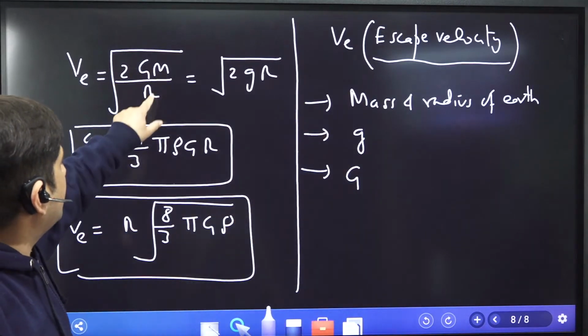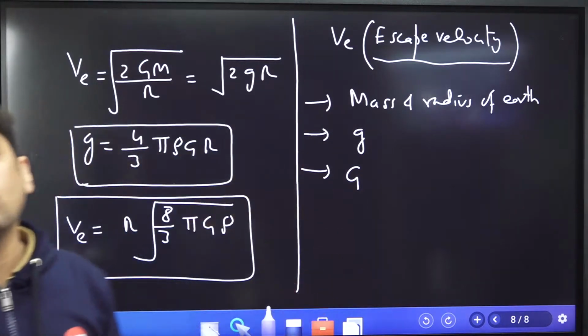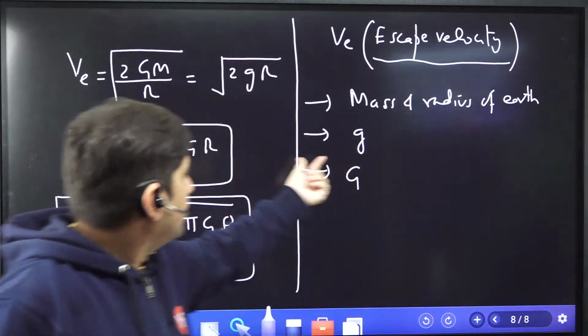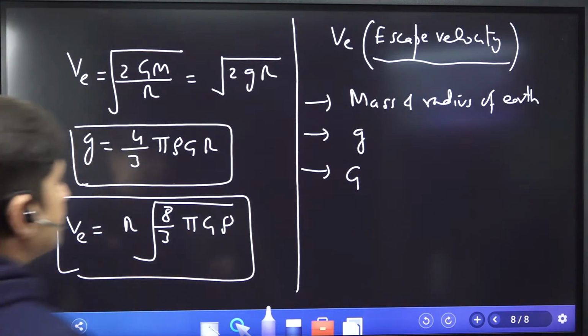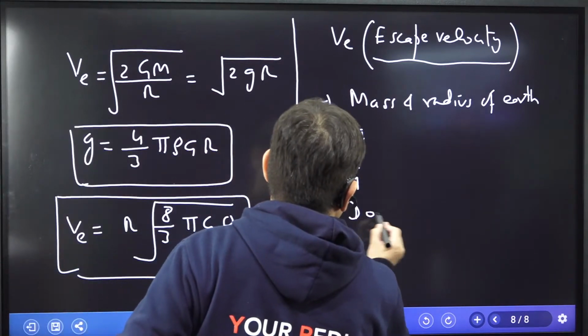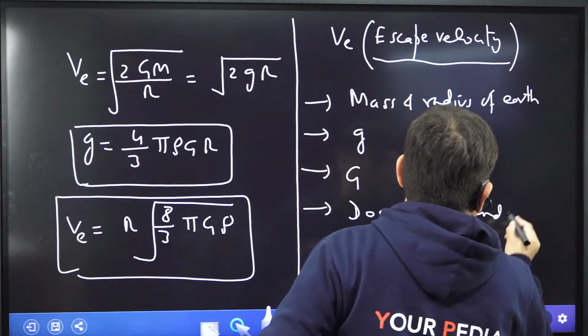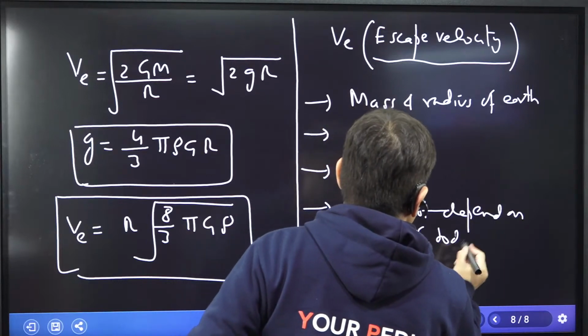It depends upon G, capital M, R. Small g, because these are also related, you know. Small g is also related to mass and radius of earth, and capital G, so it depends on these. Now, suppose he asks you, does it depend upon the mass of the body? No, it does not depend upon mass of the body. It does not depend on the mass of the body.